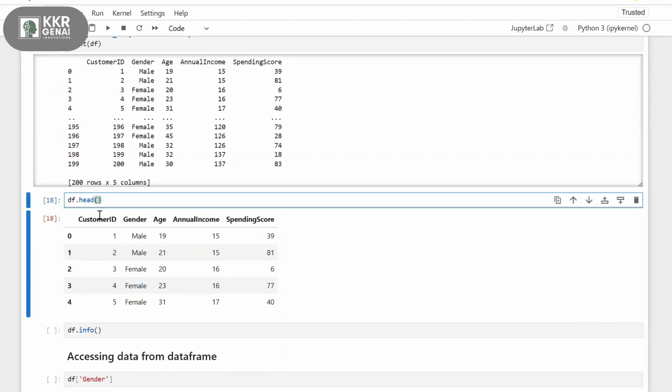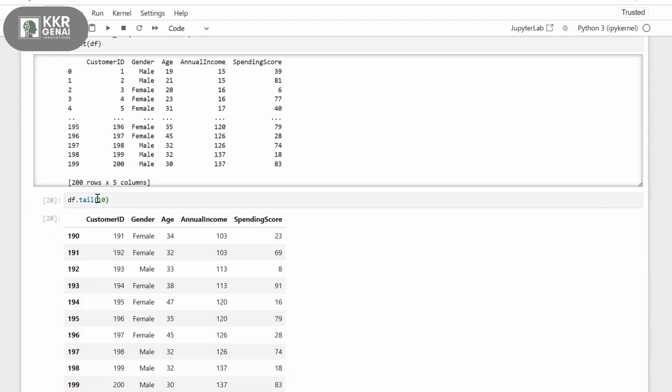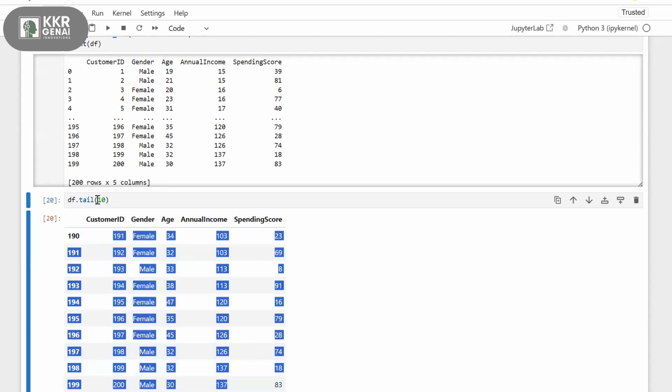In the same way, if I use the tail, it will show the last five rows by default. If you pass some value, it will display that many. So I'm passing 10 here and I'm getting the last 10 records. Head is for the first records, tail is for the last records.